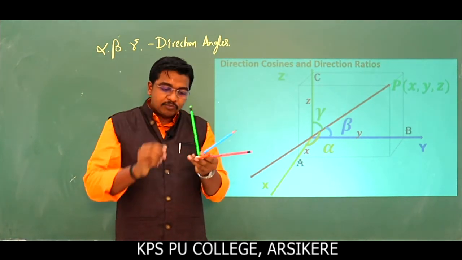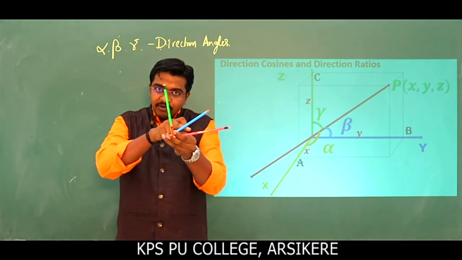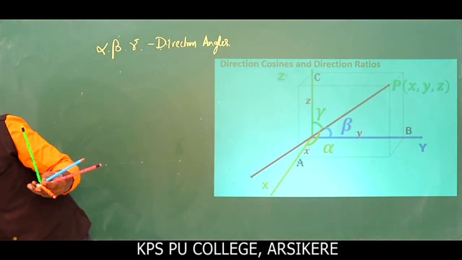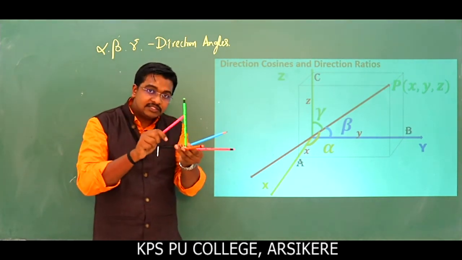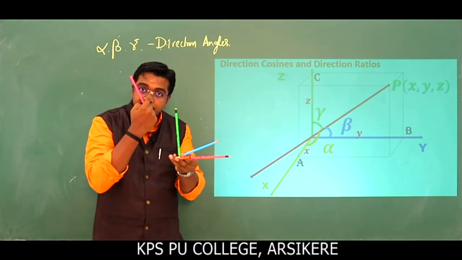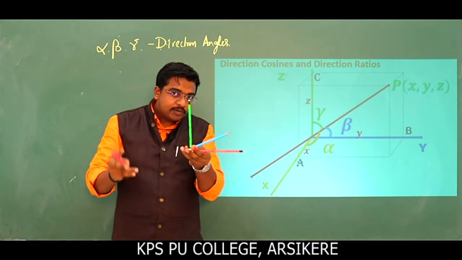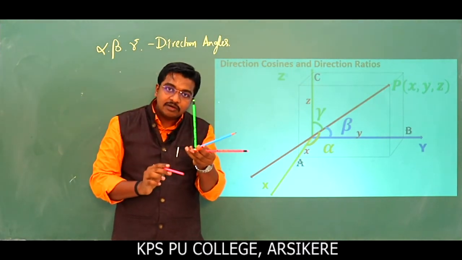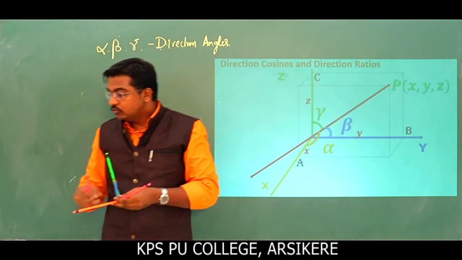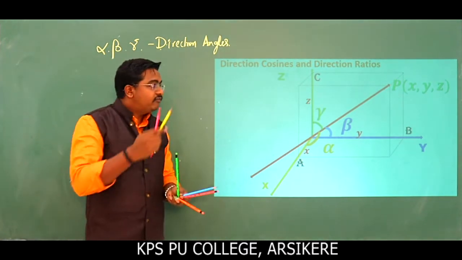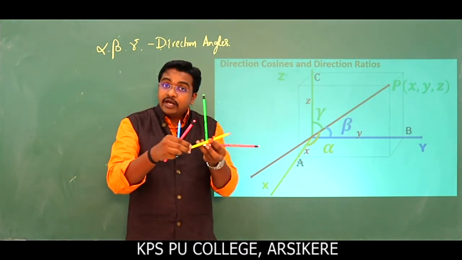Look here, suppose this line makes an angle alpha with positive direction of x axis, this is the angle between these two, beta with the y axis, and with the z axis here, gamma. Alpha, beta and gamma are there. This is the case of vectors. I will come to 3 dimension geometry later. When it is a vector, there is one way direction. This is not a problem. Cos alpha, cos beta and cos gamma represent direction cosines. Okay. So when it comes to 3 dimension geometry, when we discuss about the line, it has a two-way direction. It has two-way direction. Okay.